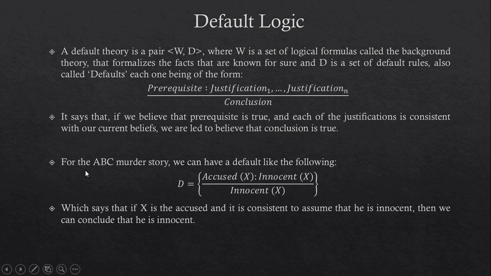Now coming back to our ABC murder story, we will have to have enough knowledge in W so that we can have a default that looks like this. D equals accused X : innocent X / innocent X, which says that if X is the accused and it is consistent to assume that he is innocent, then we conclude that he is innocent.